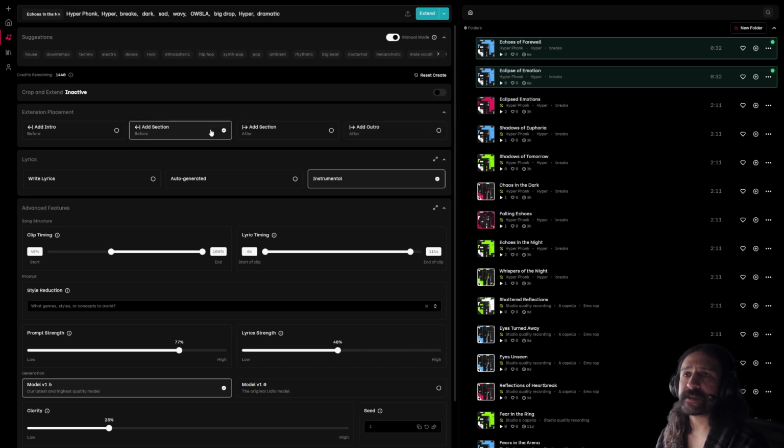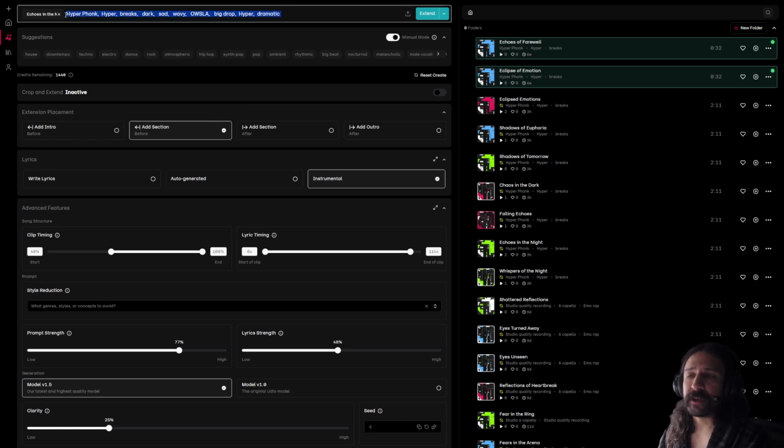And then you can also add a section before the clip. Suno has nothing like this. This is one of the great things about Udio. In addition to all these other features they have that give you more control, this one allows you to add a section before. Say that you have just a drop. You have a kick-ass drop and you don't know what to put before it. You can use this to add a section before it.